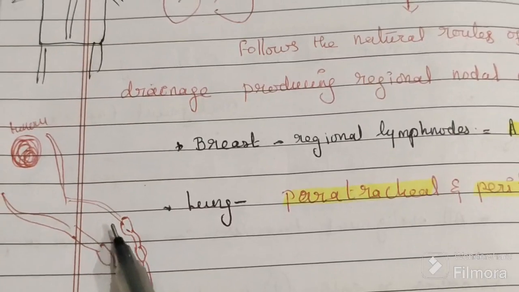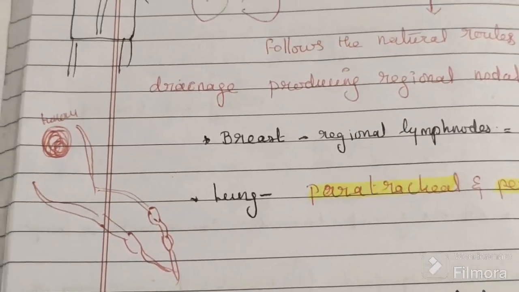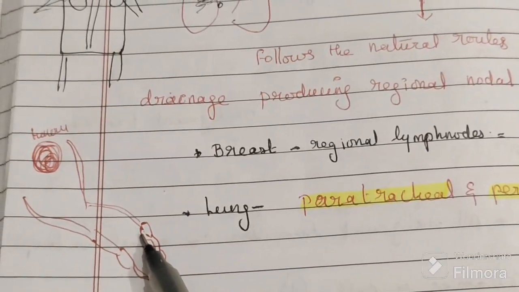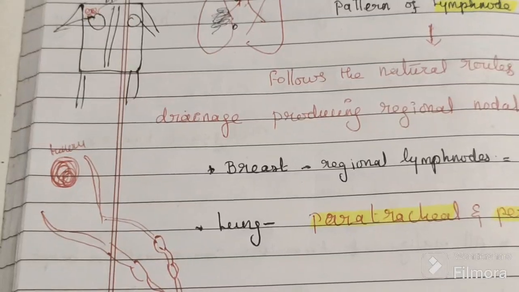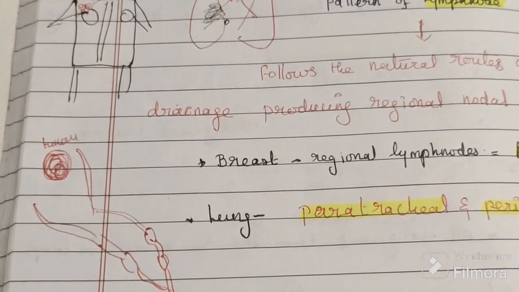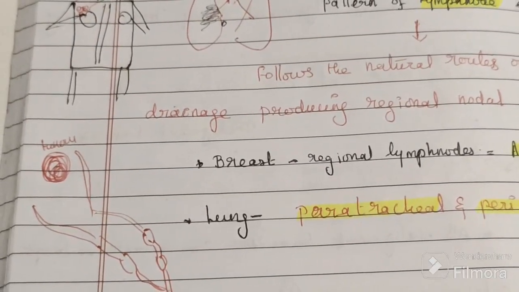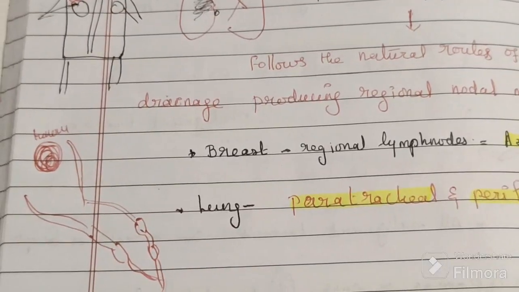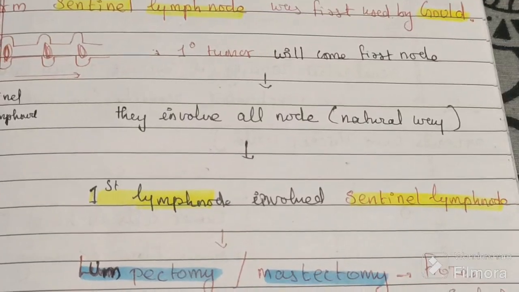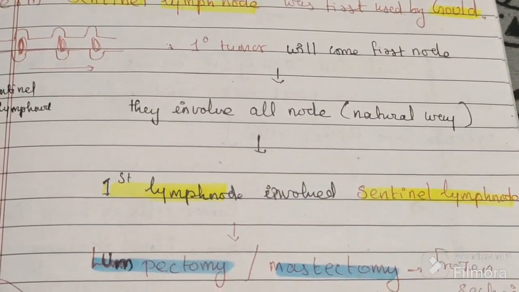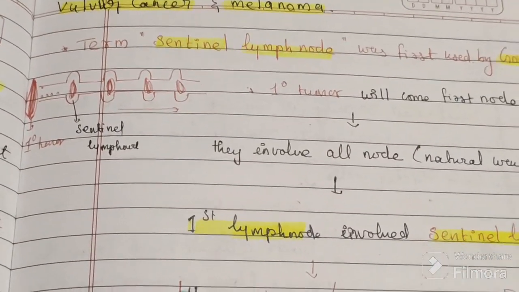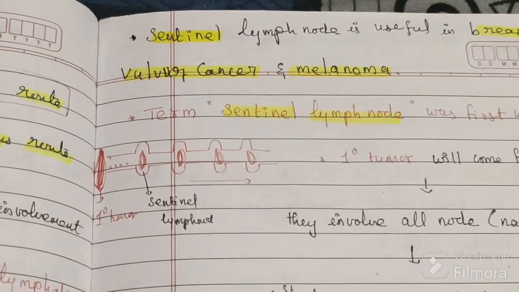If the lymph nodes are following this route, this is the first one. This one is the sentinel lymph node, and if the lymphatics are following this route, this is the sentinel lymph node. So the first lymph node coming in the route is the sentinel lymph node. Usually the tumor cells involve the lymph nodes in a sequence. The sequence is the natural sequence only.